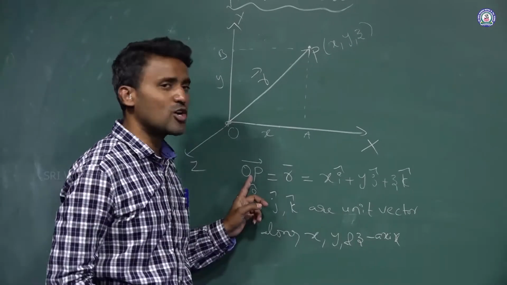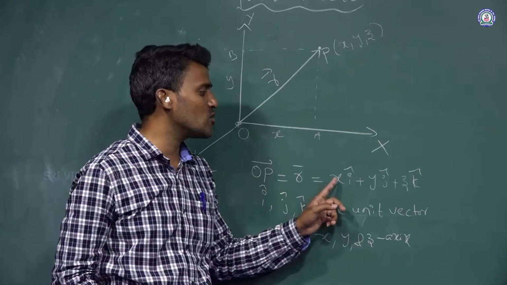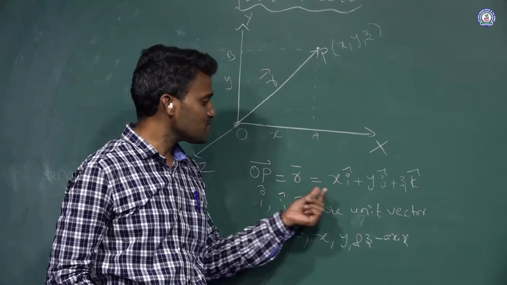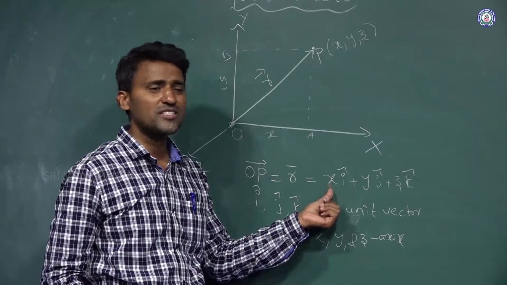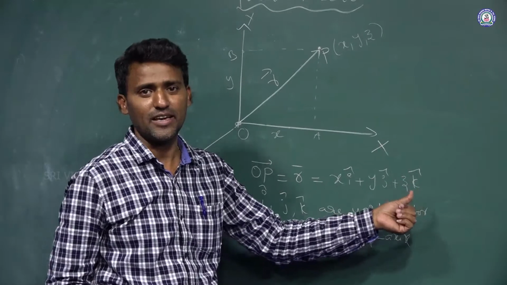And this position vector OP is equal to R, which is equal to x i plus y j plus z k, isn't it?